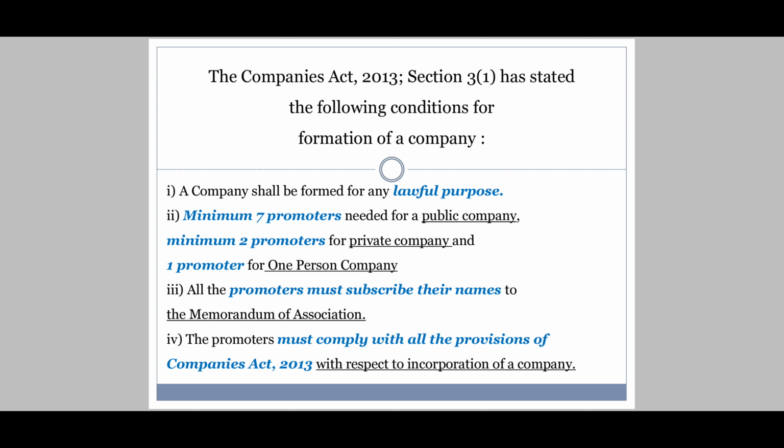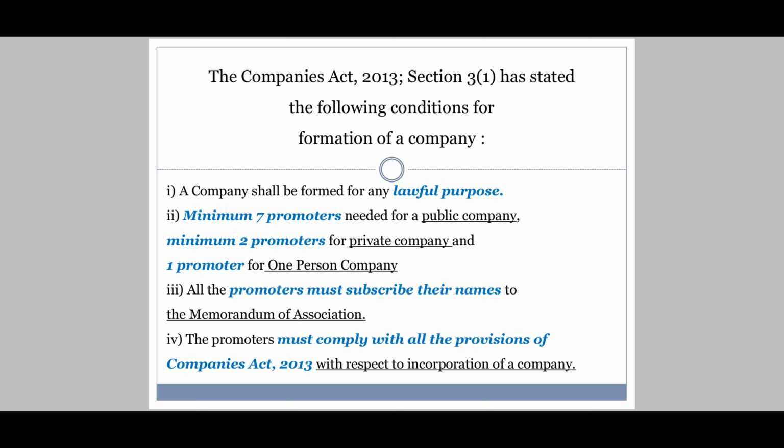Third point is that all the promoters must subscribe their names to the memorandum of association. See, we are done with chapter number 4, important documents related to formation of company. In that we have seen memorandum of association, right? Most important document of the company, along with 6 clauses, right? In that clause, it's written promoters should subscribe to the memorandum of association, right? So this is one criteria to be fulfilled in formation of company.